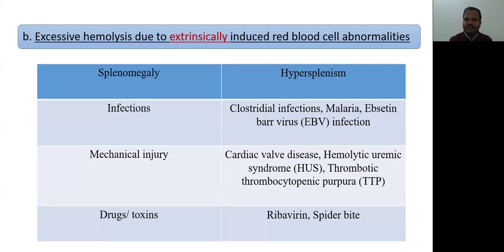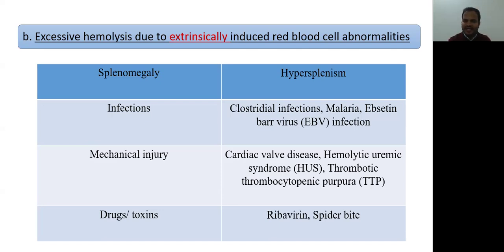Okay, what are the extrinsic causes of red blood cell destruction? First one is splenomegaly. In splenomegaly, there will be hypersplenism because all RBCs have to travel through the spleen, and if there is splenomegaly, there will be excessive destruction of red blood cells, and that will lead to anemia. Certain infections, that is clostridial infections, malaria, Epstein-Barr virus, and many other infections can cause excessive red cell destruction. This is an extrinsic factor. There is no abnormality in the red blood cells, but extrinsic factors like splenomegaly and infections are leading to excessive destruction of the red blood cells.